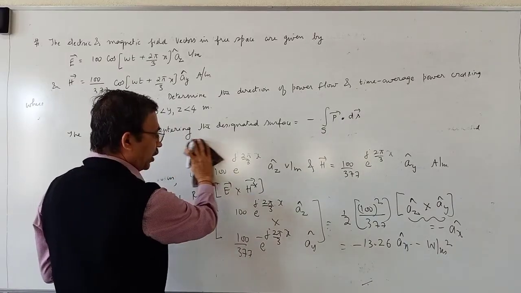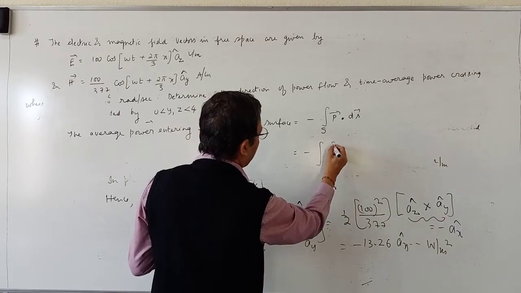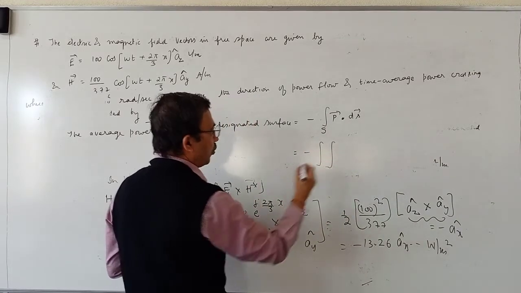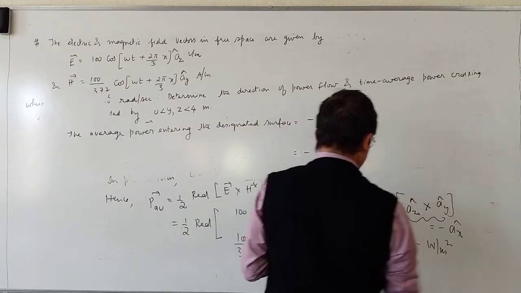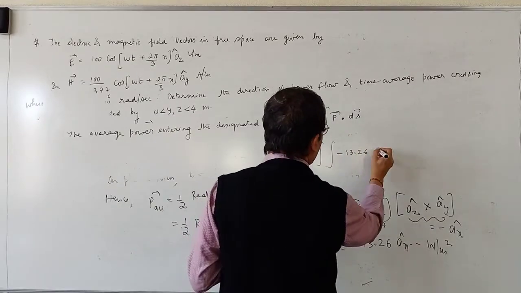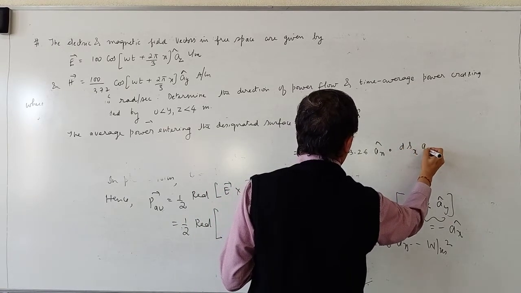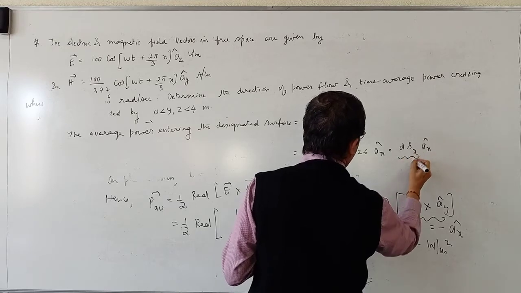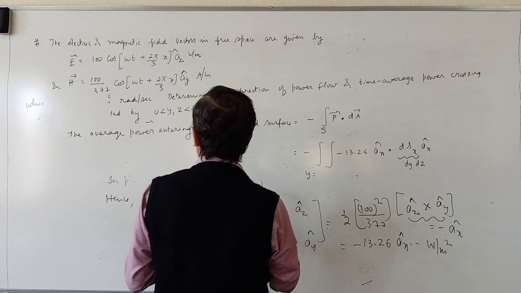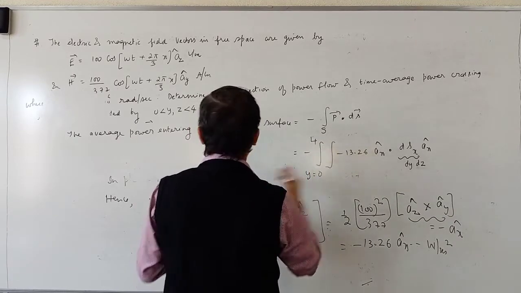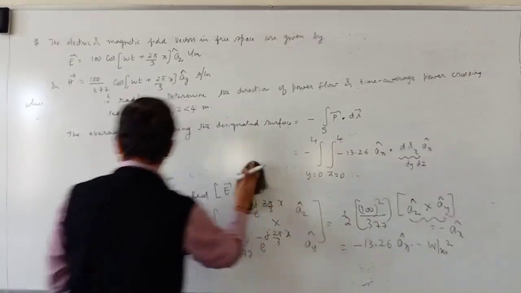What is vector P? Surface integral is a double integral. Vector P is minus 13.26 into ax cap, dot dS. What is vector dS? dSx into ax cap. What is dSx? dy into dz. Y varies from 0 to 4 as given here. Z varies from 0 to 4.